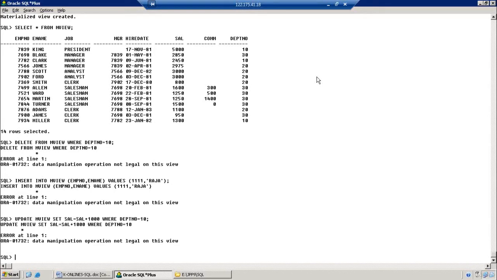So in earlier views, is there any problem while doing any DML operations? Directly we can apply it. Okay. Then directly the system is going to accept our request. But here the system does not allow that. So that is the reason we can secure our data in this materialized view.